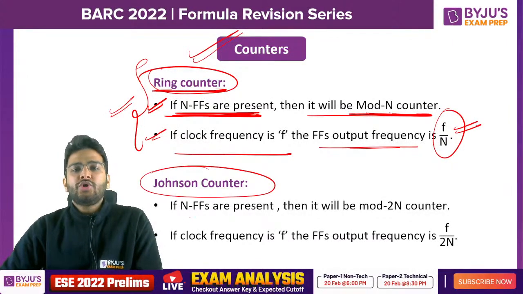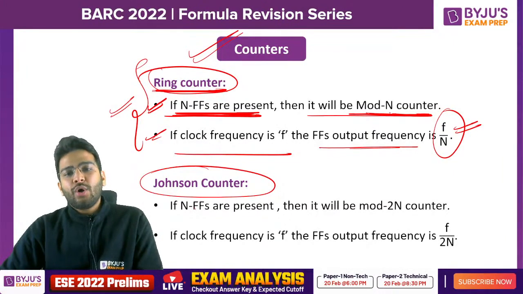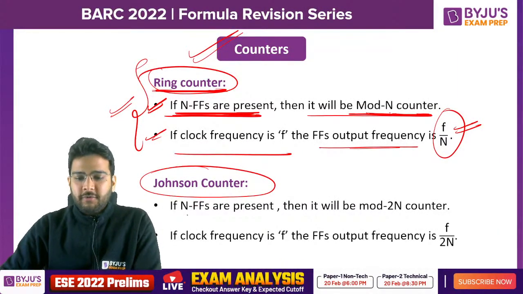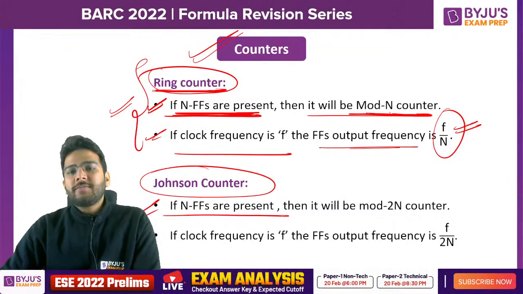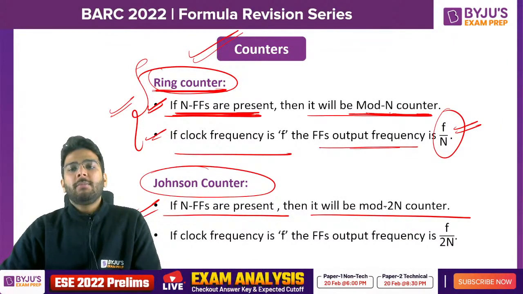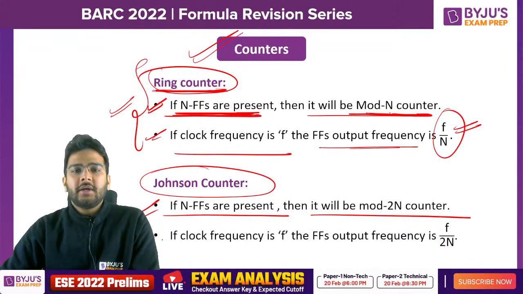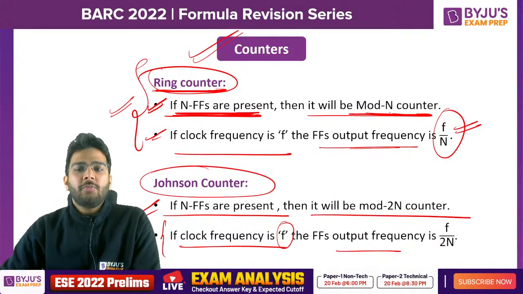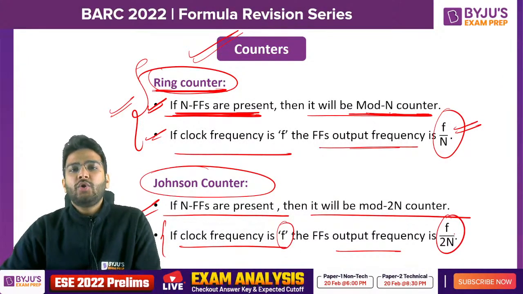Now let's talk about the Johnson counter. Johnson counter is also one of the synchronous counters, but in Johnson counter the complemented output of the last flip-flop will be given as the input to the first flip-flop. So if n flip-flops are present, then it will be a mod 2n counter. If you have 3 flip-flops in case of Johnson counter, mod value will be 6. If you have 4 flip-flops, mod value will be 8. If the input clock frequency is f, then the output clock frequency will be f by 2n.